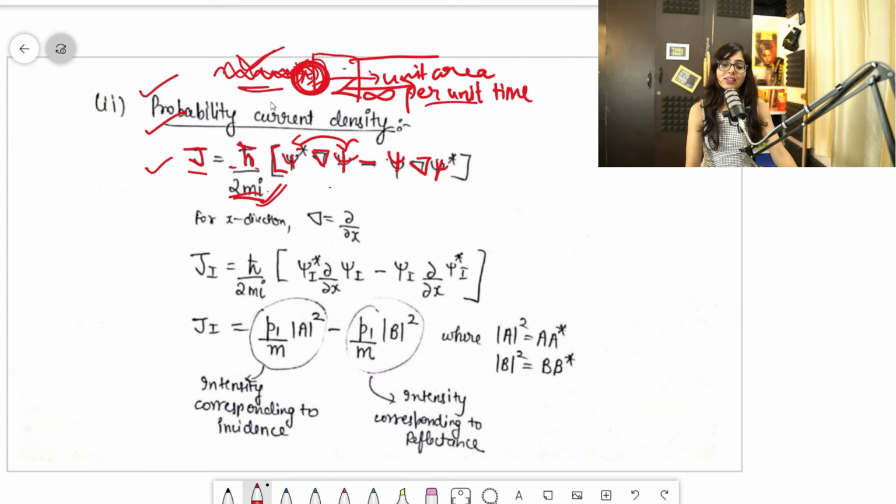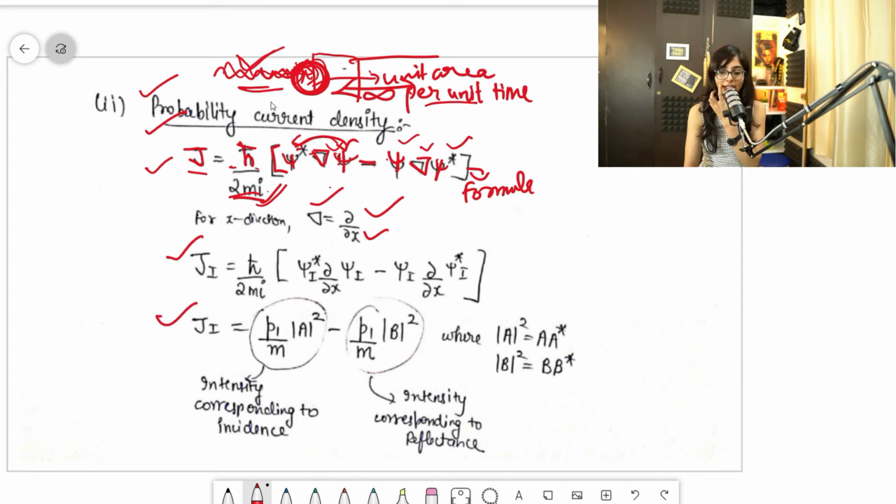And then psi star del psi, and it will be reversed like that, minus psi del psi star. Clear? Where del is del by del x, because we are moving in the x direction only, so we'll take only one coordinate, that is del by del x. Clear guys? I hope that is clear to you. This is the basic formula. So we'll see for the first region and for the second region how to write it.